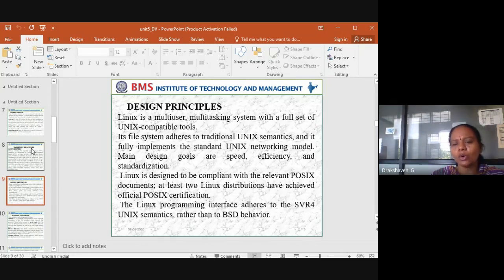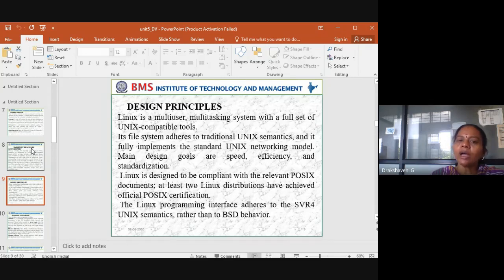The main design goals considered in the Linux were speed. So whatever the programming may be, it should execute fast. Then efficiency, it should be more efficient, and then standardization. So that's what you can see, ASCII codes for all the alphabets we have. So it is common throughout the world. So that is what is called the standard.